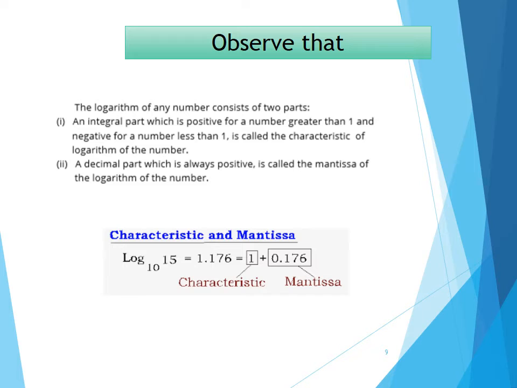So looking at the later part of the slide, we see that we are taking logarithm with the base 10 of 15 is equal to 1.176. Now girls, please take out your calculators and write log with the base 10, then write 15. You will see that we get 1.176. If you do not know how to type the base on the calculator, then simply type log, round bracket, 15, bracket close, and you will get the answer which is already written on the screen. It is 1.176. Here 1, which is written before the decimal, is the characteristic, and the 3 numbers after the decimal, 0.176, make up the mantissa of the logarithm.